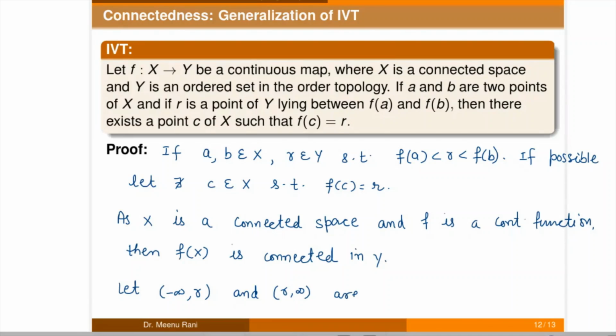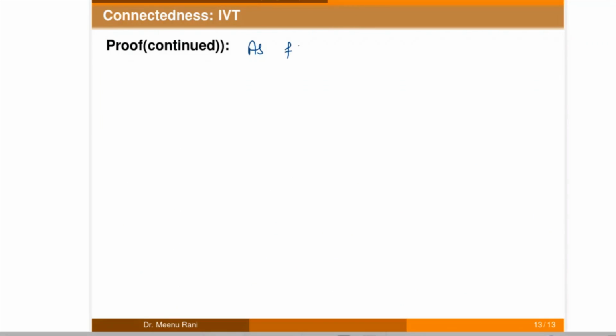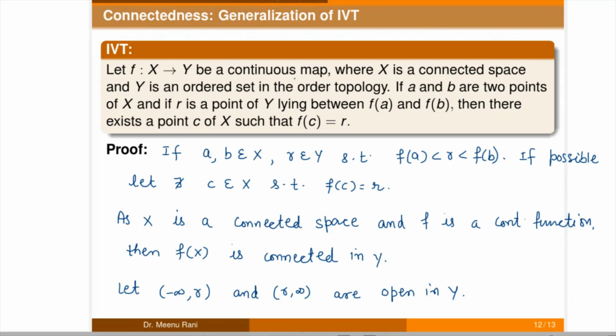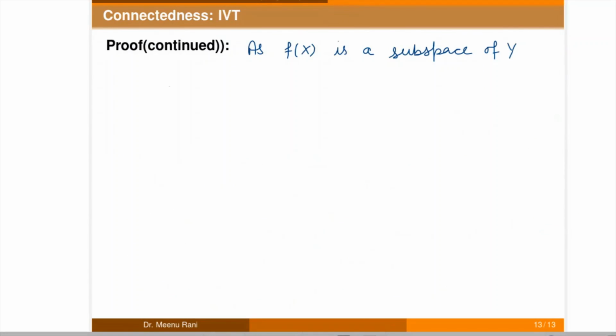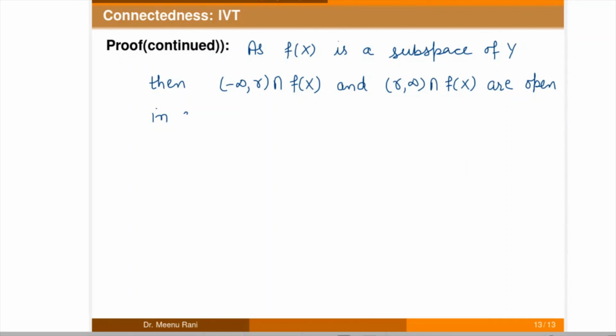These are open in Y. As f(X) is a subspace of Y, if we take the intersection of f(X) with these open sets of Y, then (minus infinity, r) intersection f(X) and (r, infinity) intersection f(X) are open in f(X).